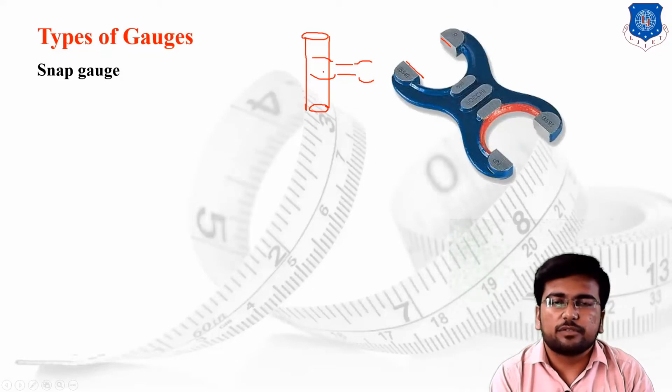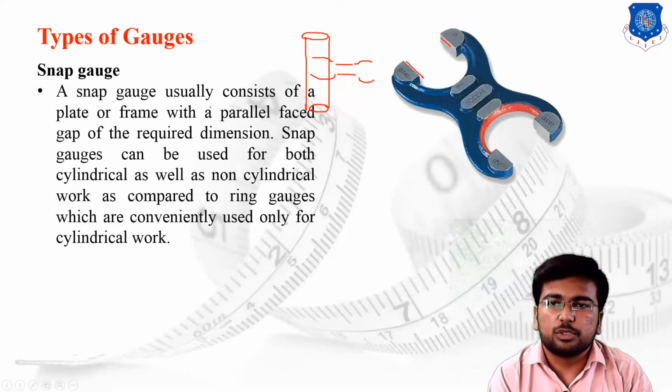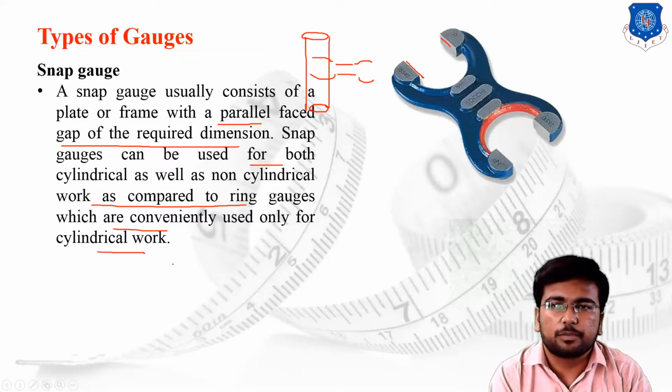The basic case of using the gauge is the same as the case of the go and no go gauge, we are just changing the application of the gauge and the shape of the gauge. The snap gauge usually consists of a plate or frame having faces parallel to each other with a gap of the required dimension. The snap gauge can be used for both cylindrical as well as non-cylindrical workpieces, as compared to the ring gauge, which is only conveniently used for cylindrical workpieces.